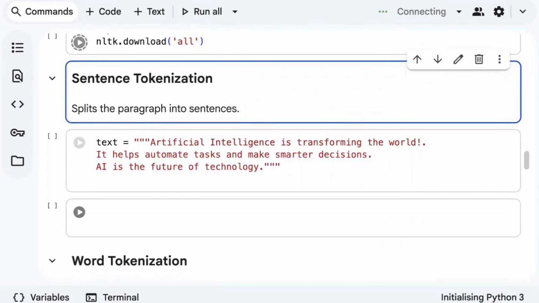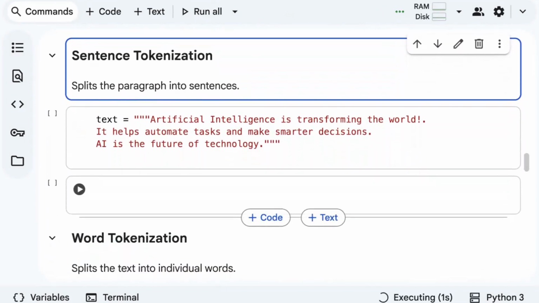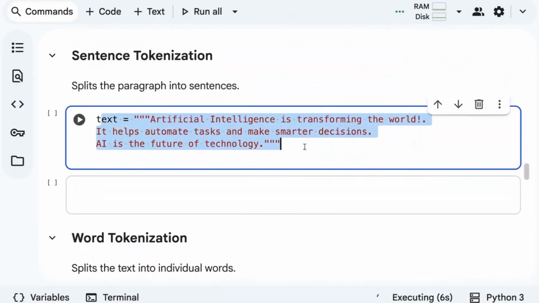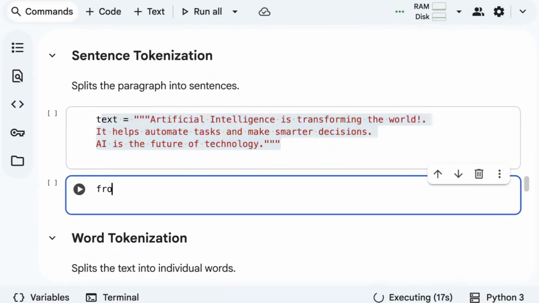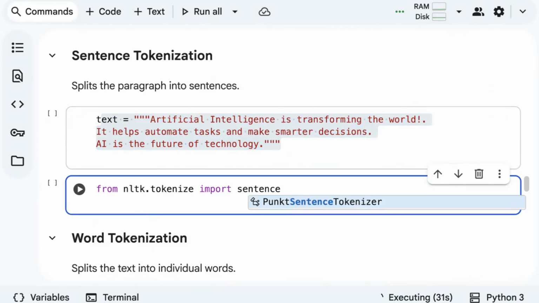So by that time, let me explain what is sentence tokenization. Sentence tokenization in the sense, this is our text, and we just need to split this text into sentences, right? So if you want to split your paragraph into sentences, you have to import a library. So from nltk.tokenize, you have to import sent_tokenize.